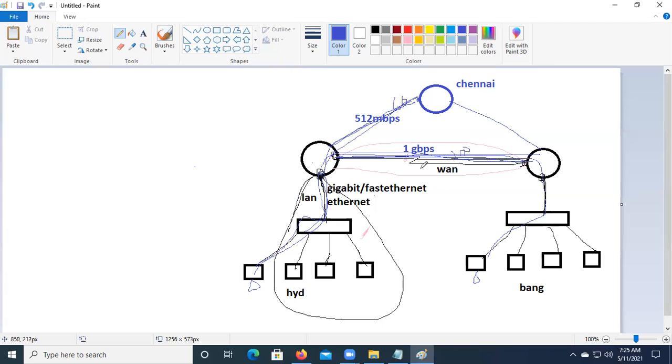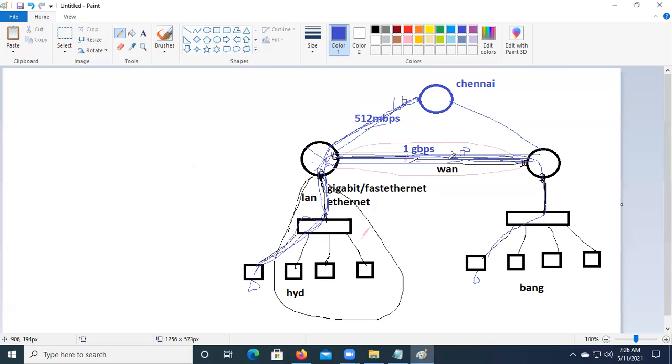So which do you prefer? Even if you have 2 cars, you don't drive the Ambassador. You take the BMW, then you start going from Hyderabad to Bangalore. You select which is the best. In the same way, routers also select based on the bandwidth, how much amount of data I can carry, I can send. So when I have a router in Hyderabad, it can send data at 1 Gbps.